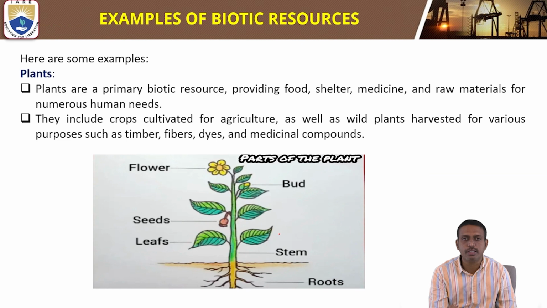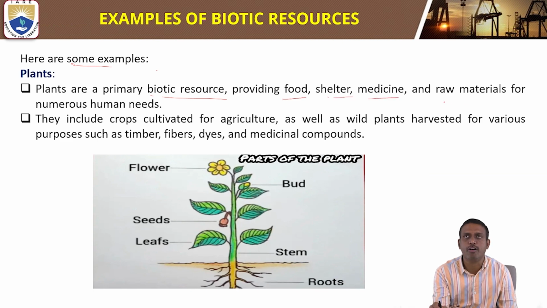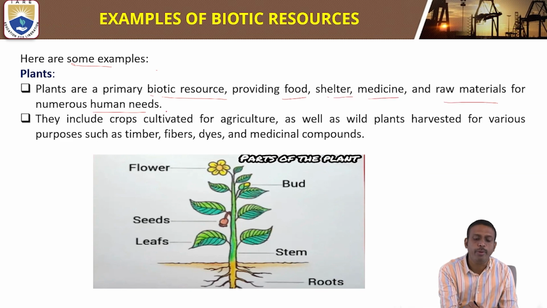What are the examples of biotic resources? Some examples of biotic resources are plants and animals. Plants are mainly the primary biotic resource, providing food, shelter, medicine, and raw materials for numerous human needs.